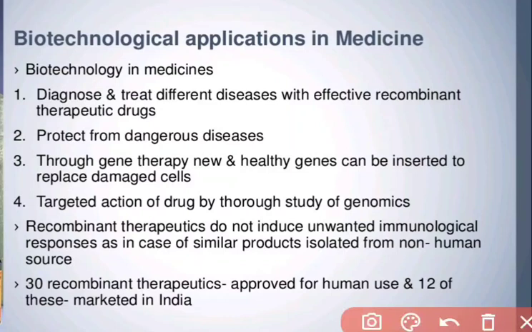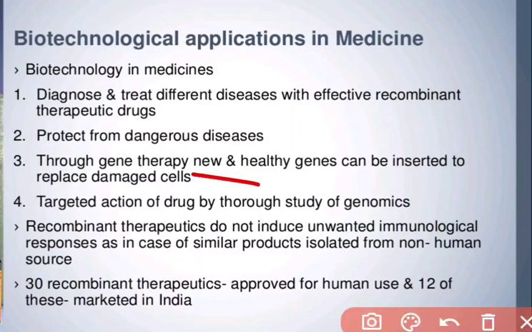That means by recombinant technology, either by Agrobacterium or, in the case of animals, by retrovirus. So we can diagnose different diseases, protect from dangerous diseases, and protect the organism. Through gene therapy, new and healthy genes can be inserted to replace the damaged cell. Somewhere the cells are not working, somewhere the enzymes are not being produced. At that condition we can introduce gene therapy through new and healthy genes.